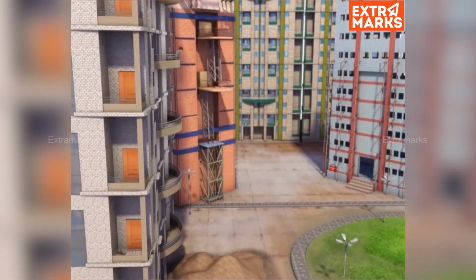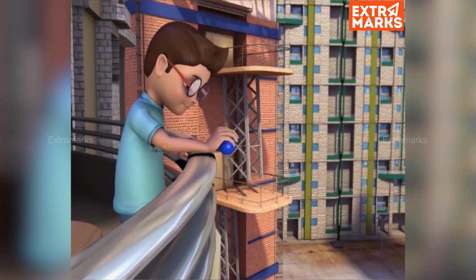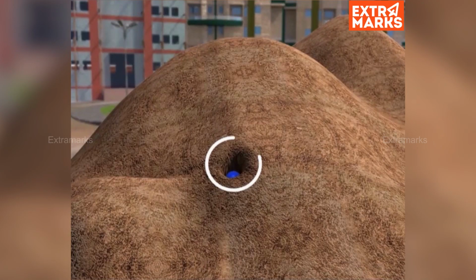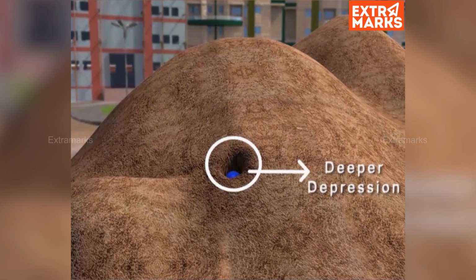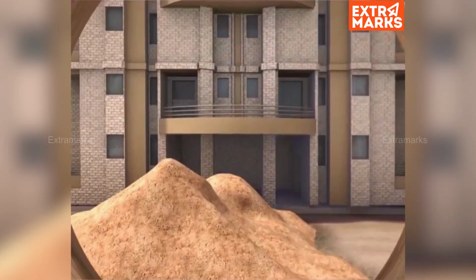Now, let us find out what happens if we take another ball of almost double mass as compared to the previous ball. When this ball is dropped on the heap of sand, we observe that again a depression is formed. This depression formed in this case is deeper than the one formed by the red ball.